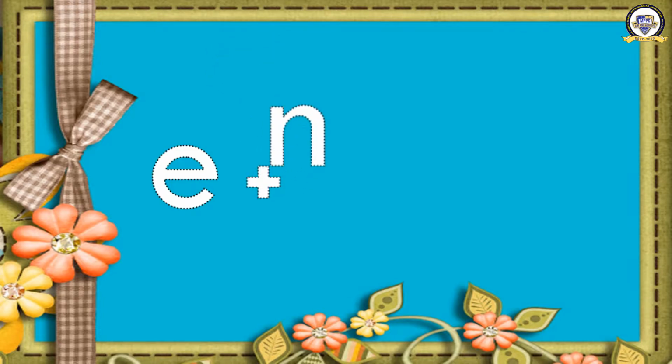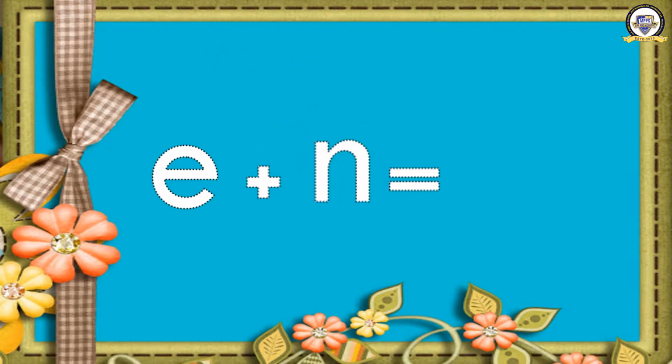The first sound E. We are going to join a letter with E. E plus N. When we join E and N, what will we get? En. E and N, En.